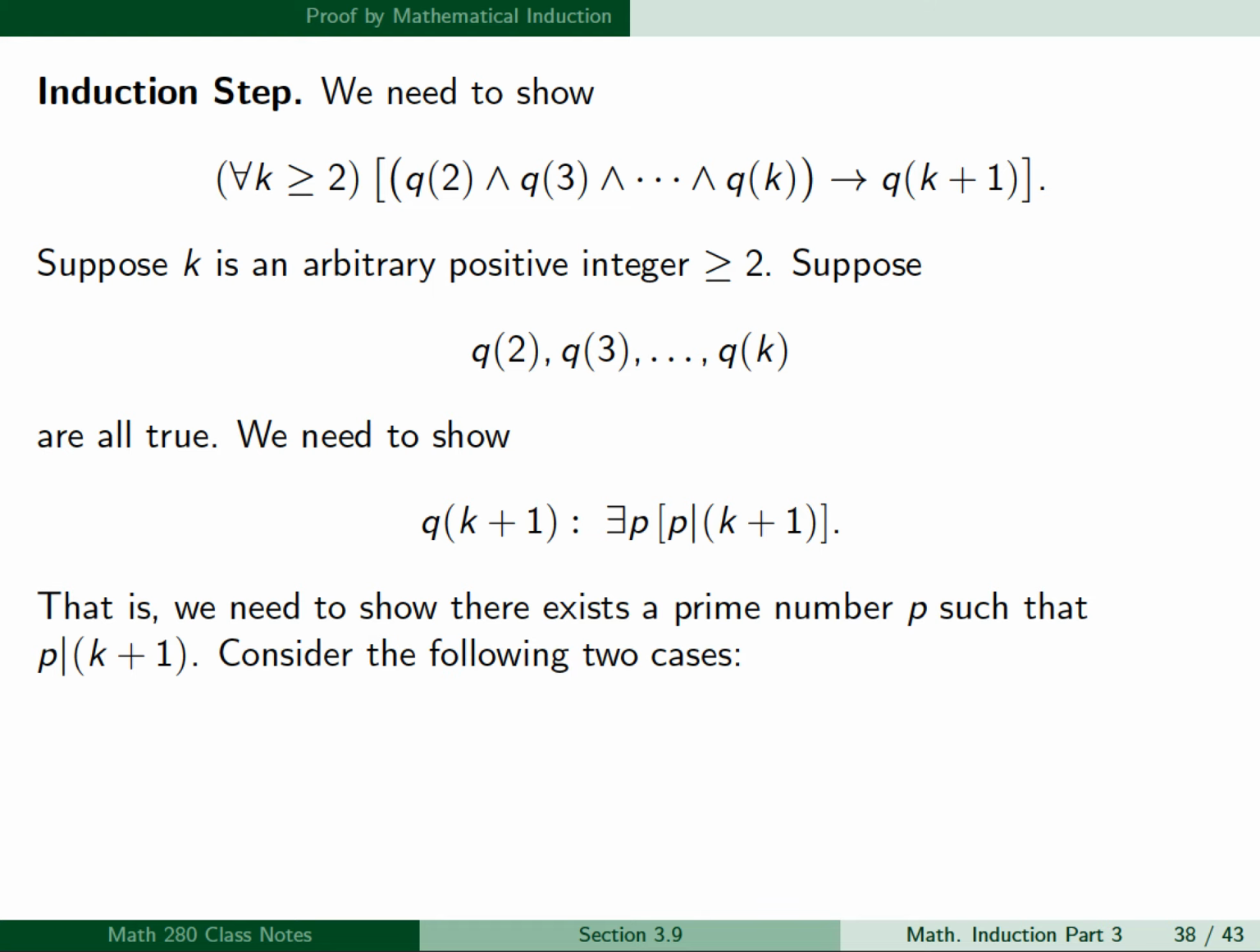So we're going to consider the following two cases. k plus 1 is prime is our first case, and k plus 1 is not prime is our second case. So we're introducing our own cases here, and since these cases are exhaustive, k plus 1 is either prime or not prime, then this is a valid way to introduce cases.